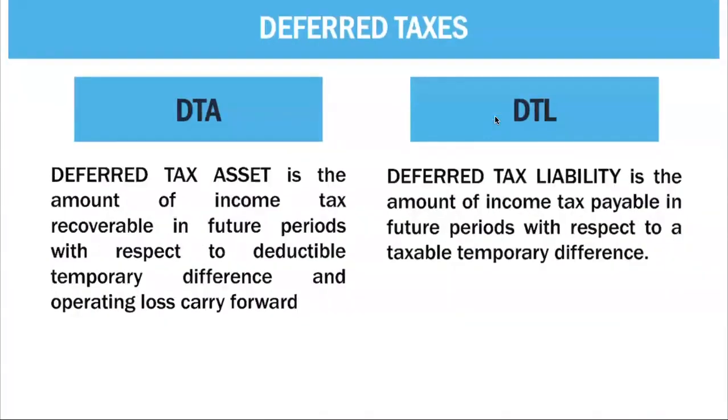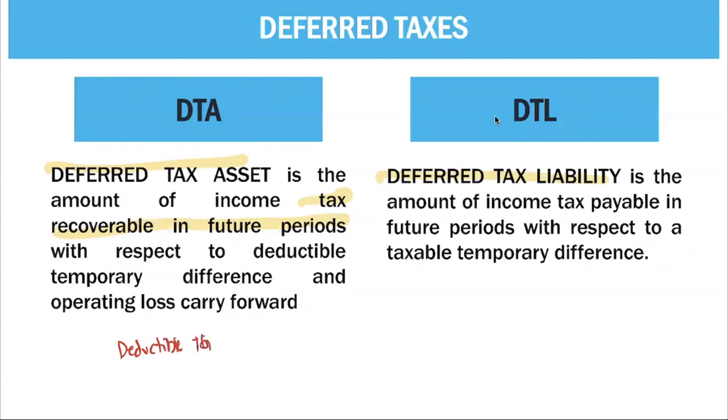So deferred tax, when is it a deferred tax asset or a deferred tax liability? There is a deferred tax asset if there is tax recoverable in future periods with respect to deductible temporary differences and operating loss carry forward.